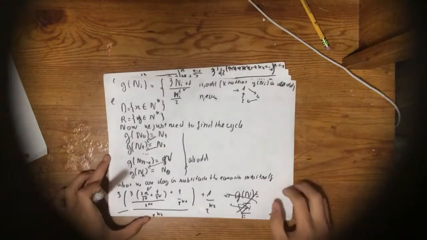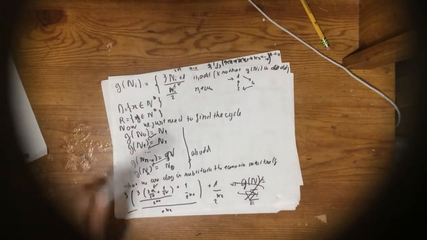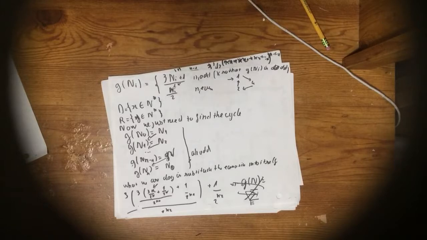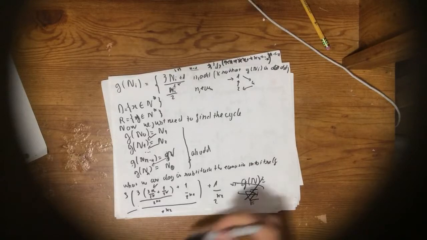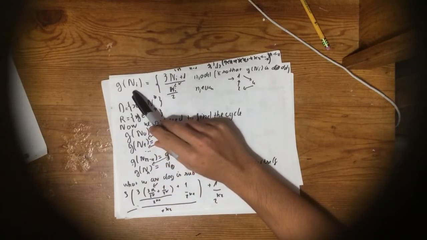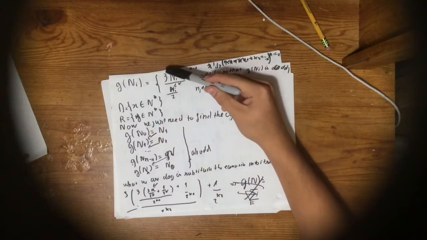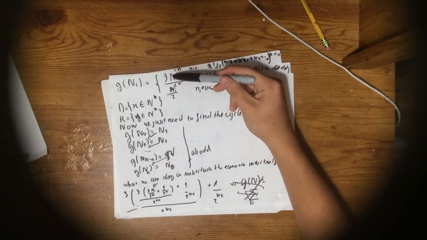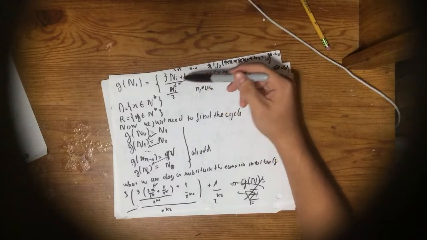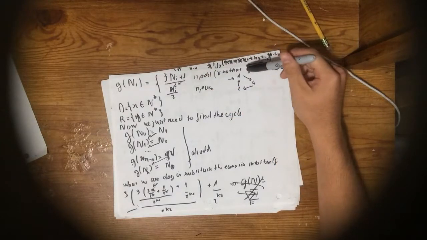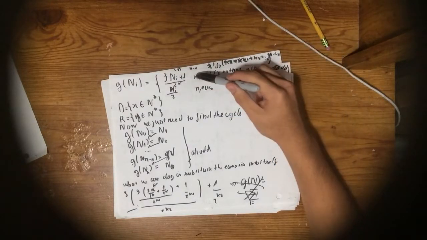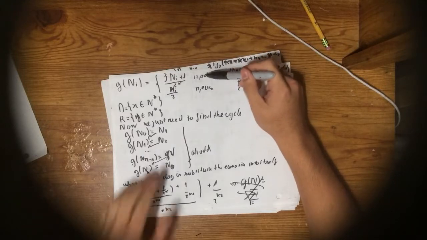Okay, hi. In this video, I'm going to talk about the Collatz conjecture proof. So the Collatz conjecture, here's a brief summary of what it says. The Collatz conjecture says that if you have a function g of n_i, so that g of n_i is equal to (3n_i plus 1) over 2 to the k, so that g of n_i is an integer, and n_i is an integer, when n_i is odd.